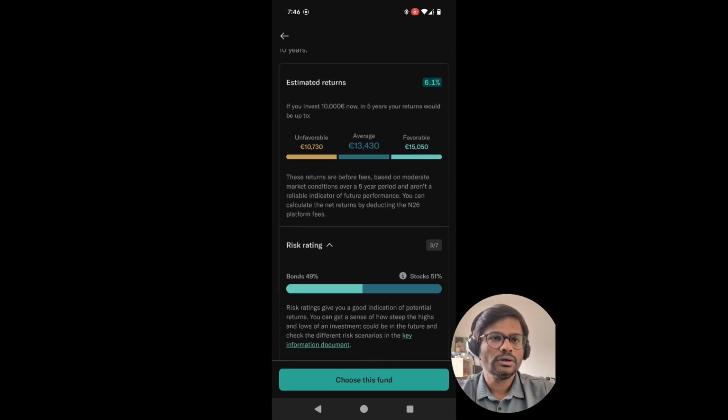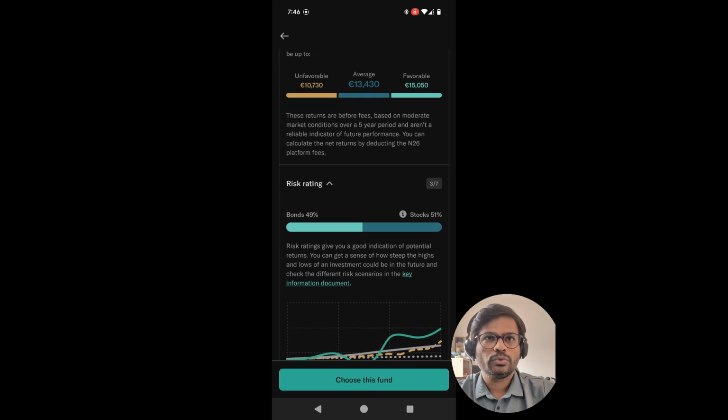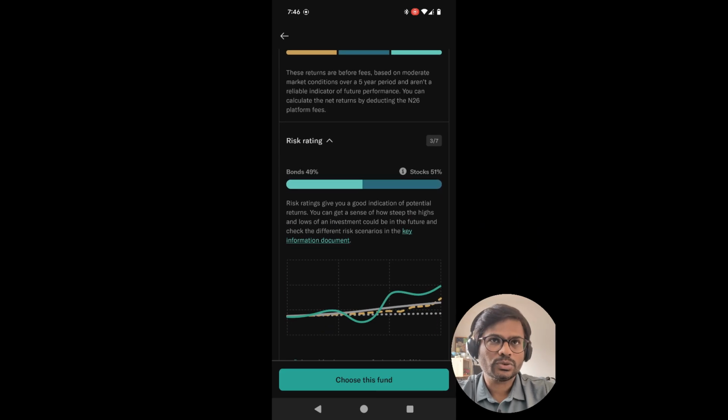And worst to worst, again, these are the numbers. Nothing can be guaranteed. It could go more, it could go less, and that is also a possibility. Here, if you see, the asset allocation is around 49% in bonds and 51% in stocks. So it is pretty much balanced. Whenever the stock market is down, your bond market will be up, and if the bond market is down, the stock market will be up. So that is quite balanced.